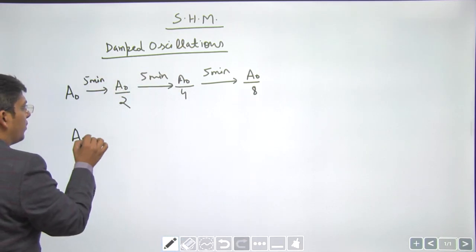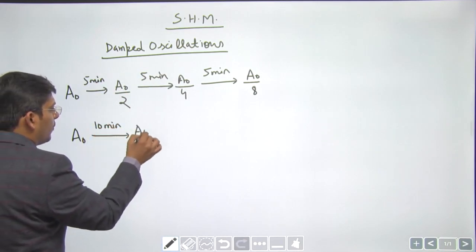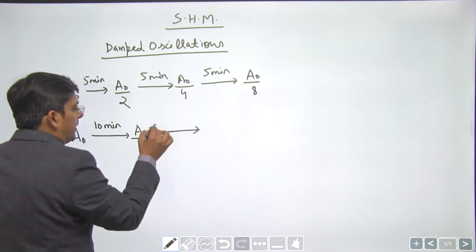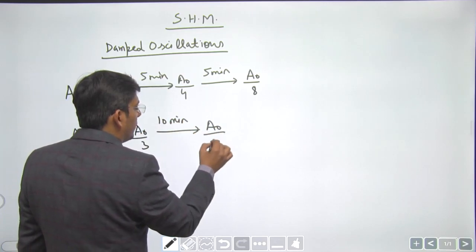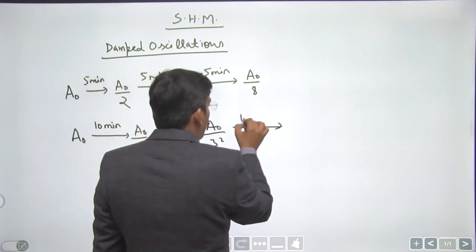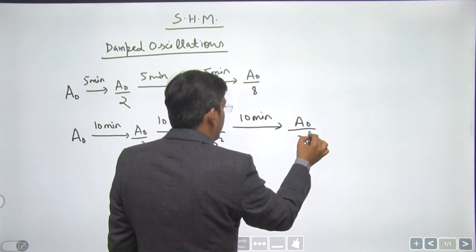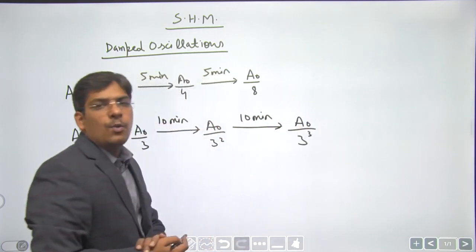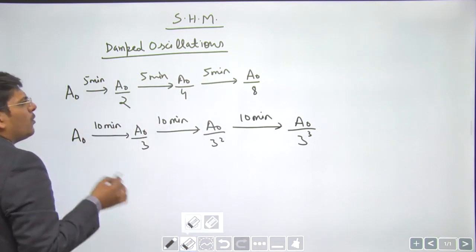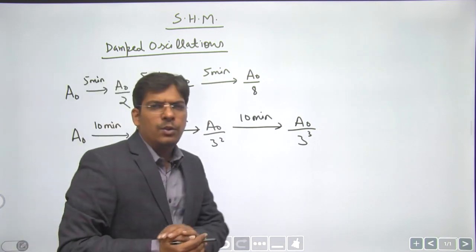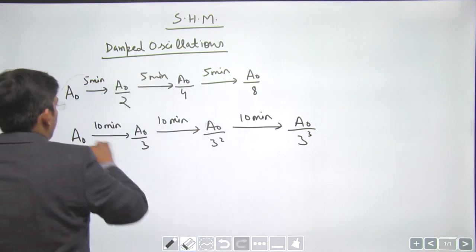Suppose you have initial amplitude a0. In 10 minutes, suppose the amplitude becomes 1/3. So this 10 minutes becomes the 1/3 life. Again in the next 10 minutes it is going to be a0 by 3 square. Again in the next 10 minutes we expect this value to be a0 by 3 cube. I hope this is now clear to everyone, dear students. So kindly note down, dear students, this was all about damped oscillator, and we usually expect very simple questions based on damped oscillation.